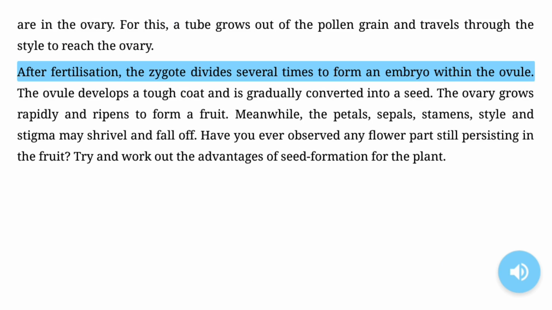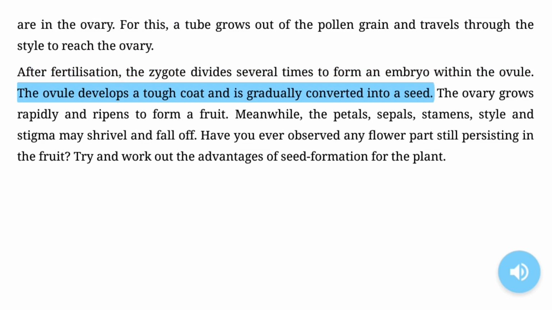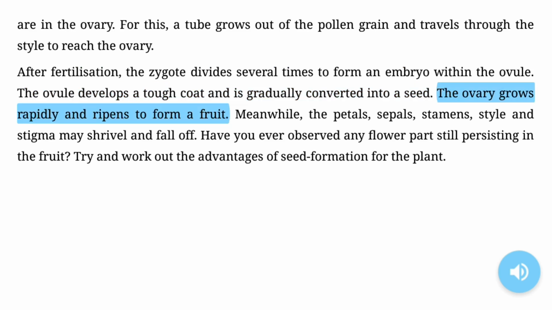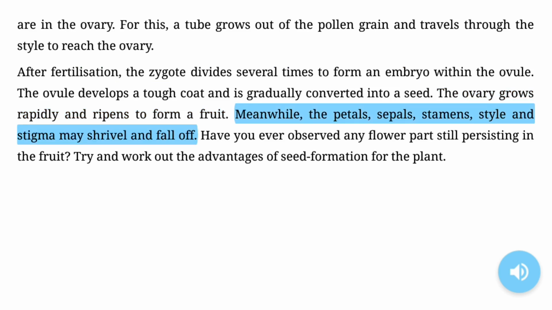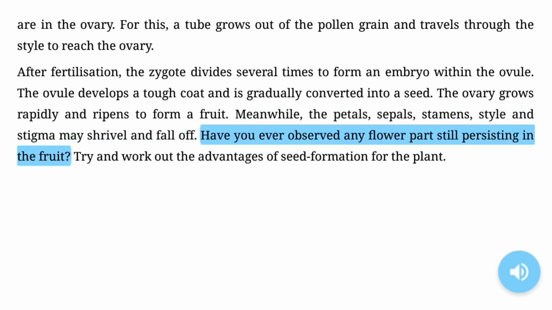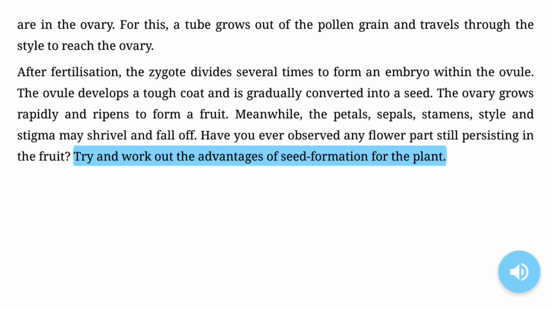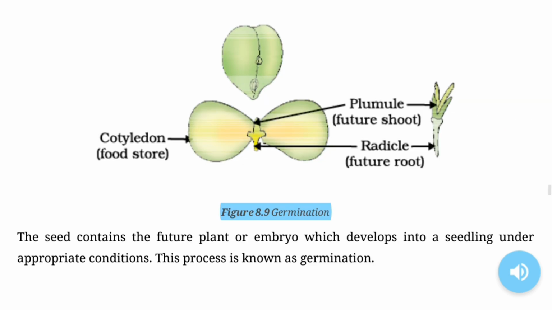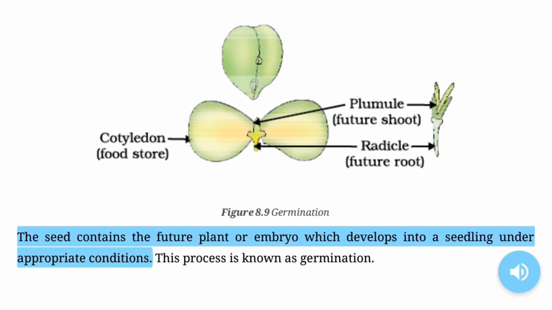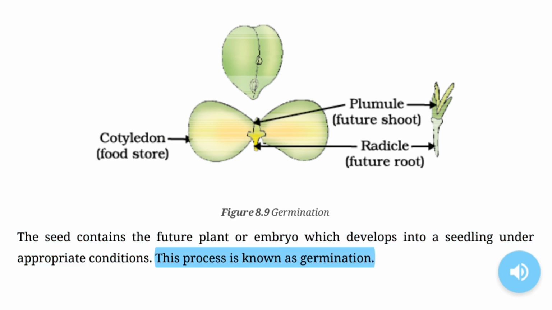After fertilization, the zygote divides several times to form an embryo within the ovule. The ovule develops a tough coat, and is gradually converted into a seed. The ovary grows rapidly and ripens to form a fruit. Meanwhile, the petals, sepals, stamens, style and stigma may shrivel and fall off. Have you ever observed any flower part still persisting in the fruit? Try and work out the advantages of seed formation for the plant. Figure 8.9 Germination. The seed contains the future plant or embryo which develops into a seedling under appropriate conditions. This process is known as germination.